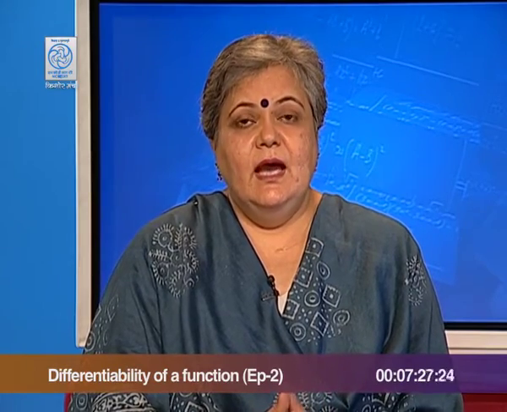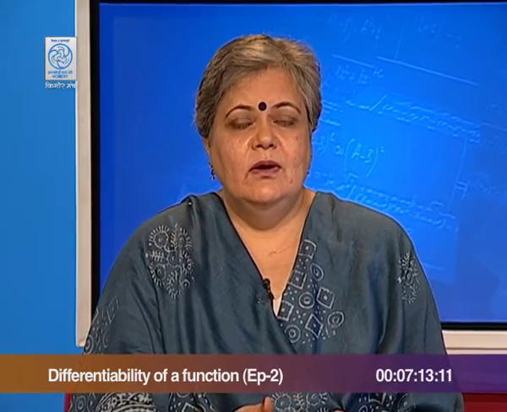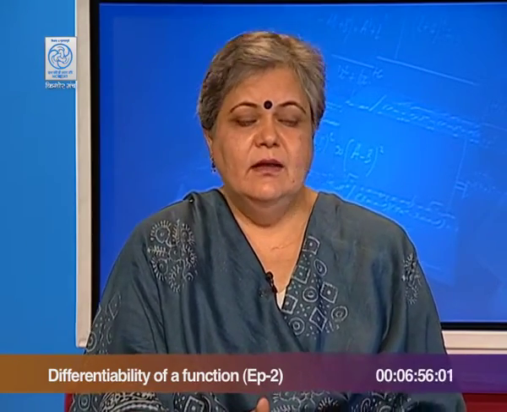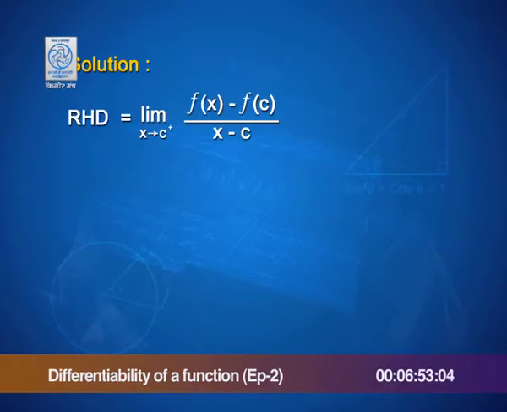Why? Because you cannot define a tangent at those points, and therefore, the concept of differentiability which was related to the understanding of the tangent slope suggests that if a curve has a sharp corner, or of course, if it is breaking, the function will not be differentiable at these points. But this is not enough, and you cannot plot graph of each of these functions. So, let us get down to finding the left and the right hand derivative. The left hand and the right hand derivative come from the definition given earlier.